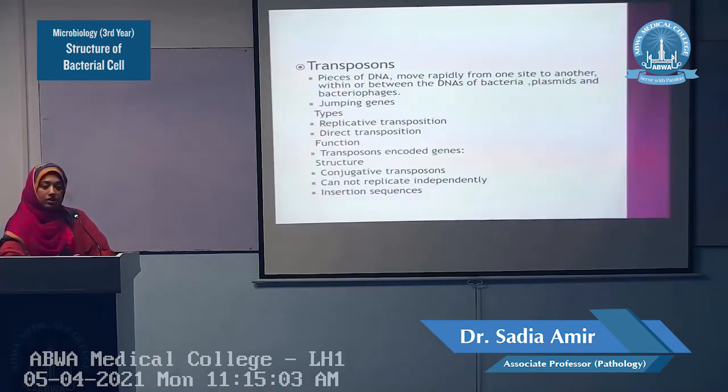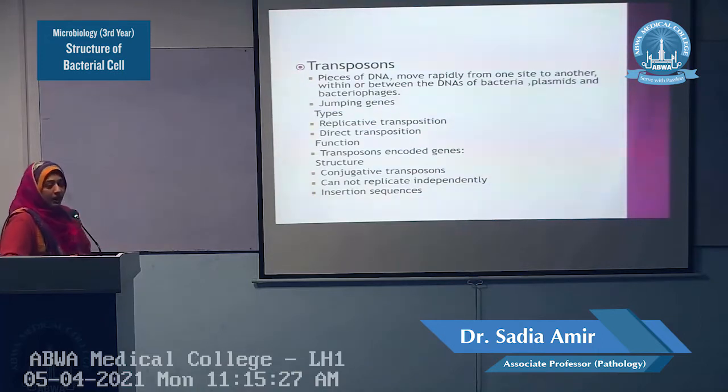So next is the transposons. The plasmids and transposons are very important structures in the cytoplasm. Transposons are pieces of DNA. As I told you, plasmids are the extra chromosomal DNAs, whereas the transposons are pieces of DNA.